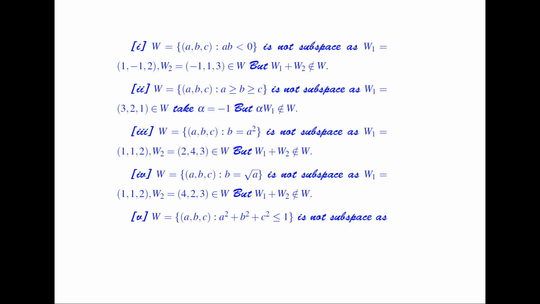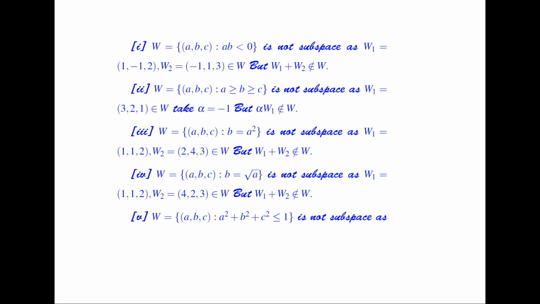Now if I consider W as the collection of all those vectors (a, b, c) such that b is equal to a square, is it a subspace? It is also not a subspace, because if I consider W1 as (1, 1, 2) and W2 as (2, 4, 3), which belong to W, but W1 plus W2 does not belong to W.